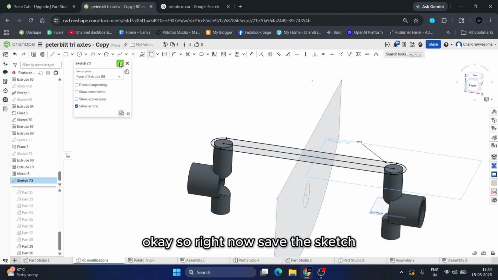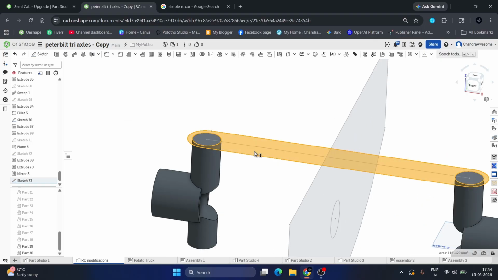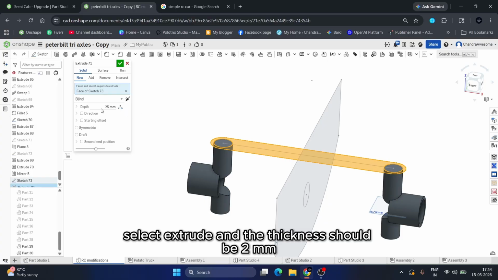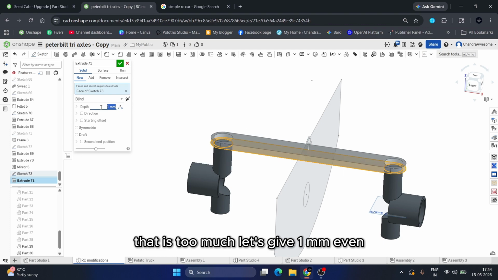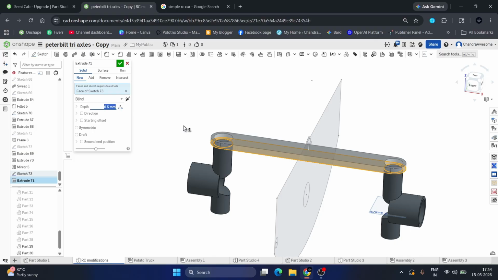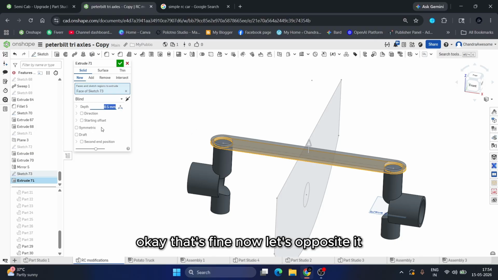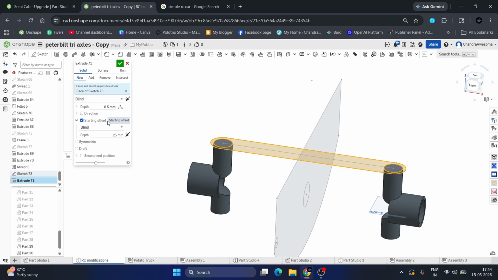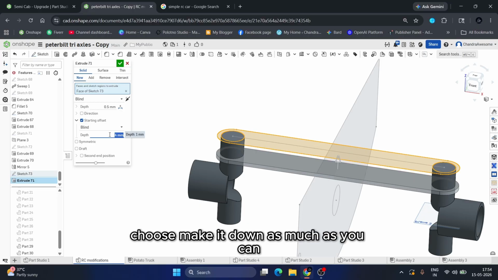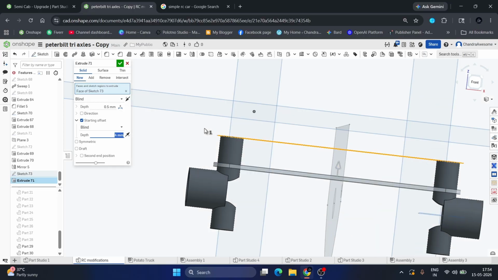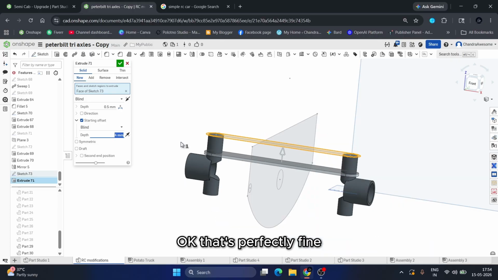Right now save the sketch, select extrude, and the thickness should be 2 mm. That is too much. Let's give 1 mm. Even this is also too much. Okay, that's fine. Now let's offset it in direction two, let's give 1 mm. Okay, that's fine. Choose, make it down as much as you can. Okay, that's perfectly fine.